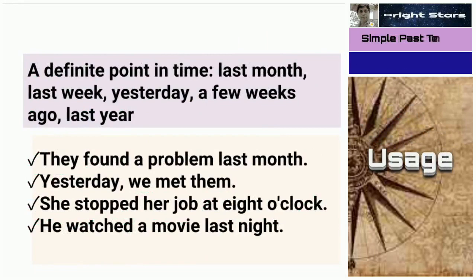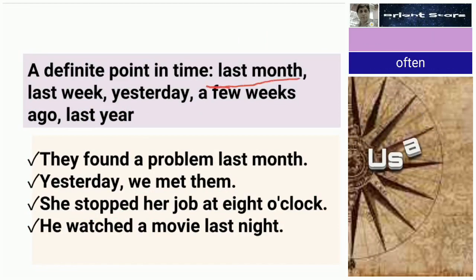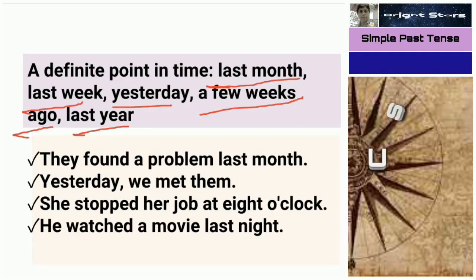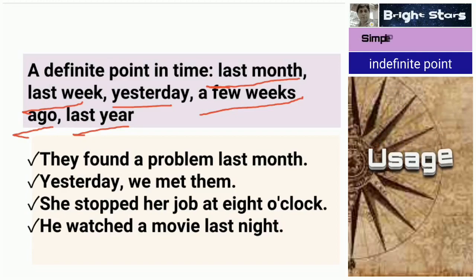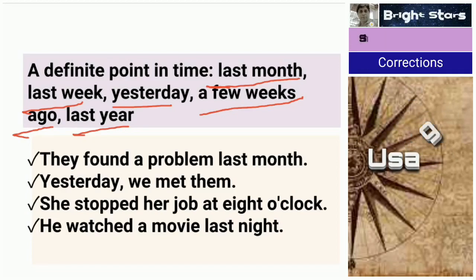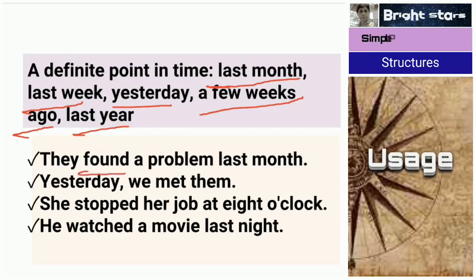Here, a definite point in time. If you use last month, last week, yesterday, a few weeks ago, last year, like that, if you indicate a certain past time, past month, past year, past moment, we definitely have to use simple past tense. So here you can see found, simple past tense.